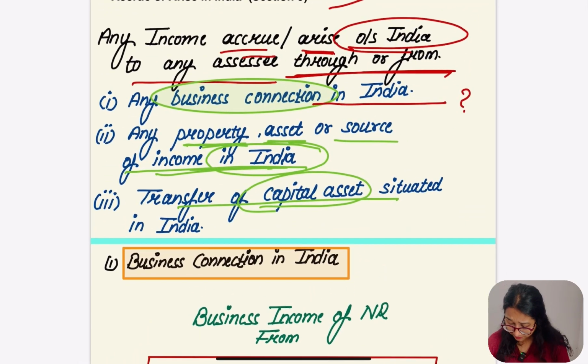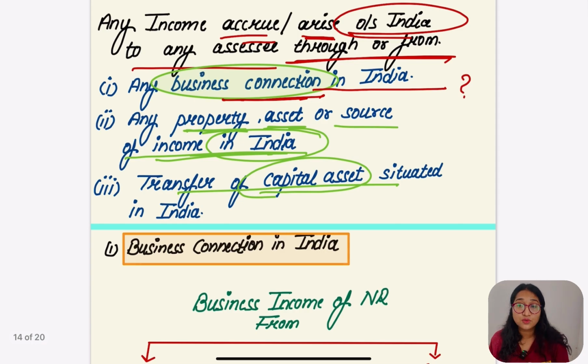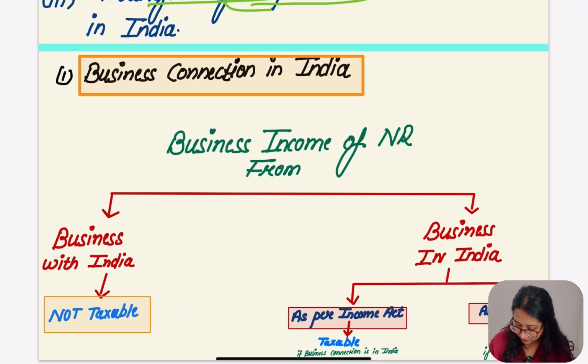Let's go for the very first condition which I already told you about, any business connection in India which is going to be deemed accrue arise in India, income deemed to accrue arise in India. Now we have to understand the meaning of business connection in India. As I told you, the income would be deemed to accrue arise in India, but the very first condition was of any business connection in India. Now what is this business connection in India? Let's go for it.